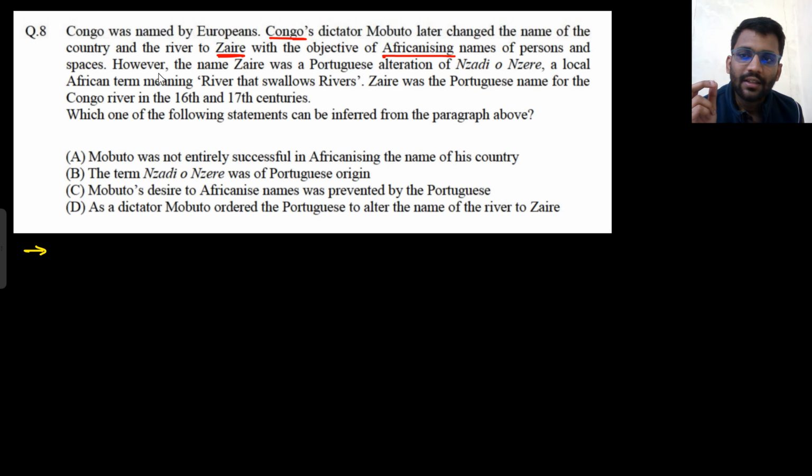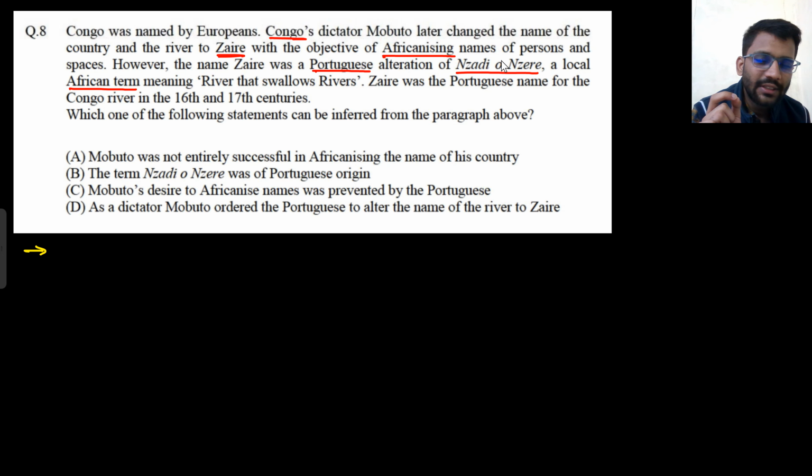However, the Zaire was a Portuguese alternation. Portuguese. So there is a country named Portugal. I hope you know it. So Zaire was a Portuguese alternation of Nzadi o Nzere, a local African term.